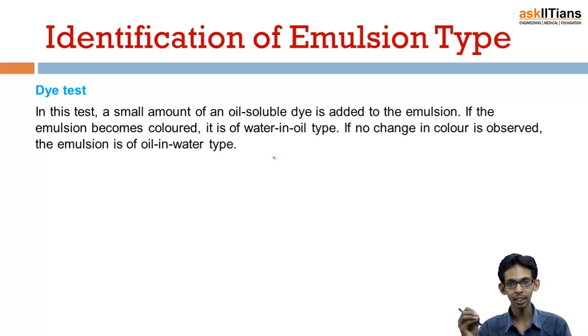So simply add a dye which is fat soluble or oil soluble, and if the amount of oil is present in excess, in that case the color of the emulsion will change according to the dye, and this indicates that oil is present in larger amount. This means it is a water in oil type, and if there is no change, that means oil is not present in excess but water, that means it is an oil in water type.